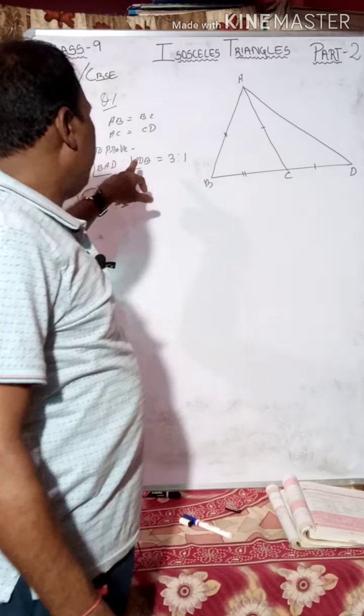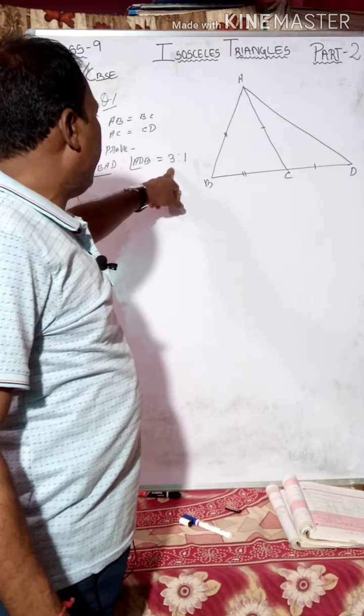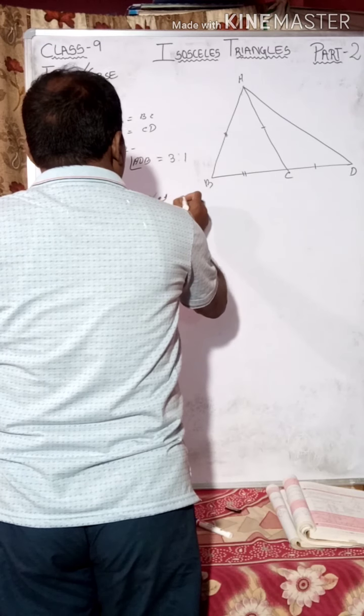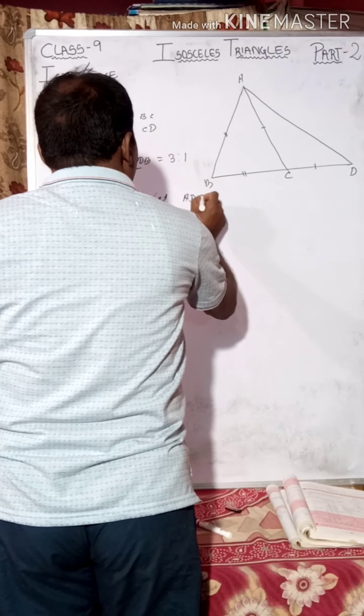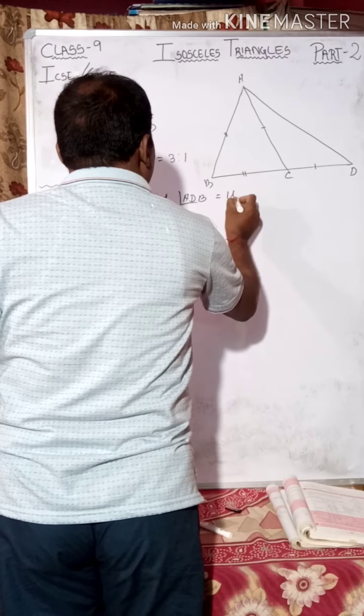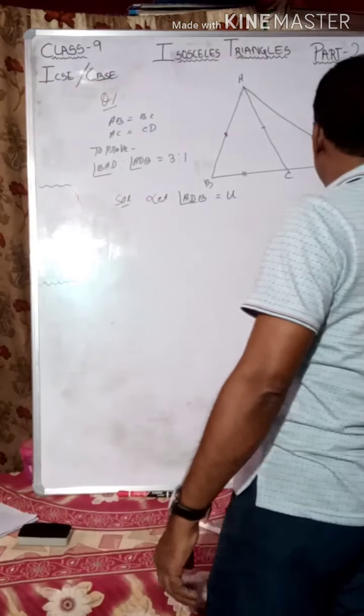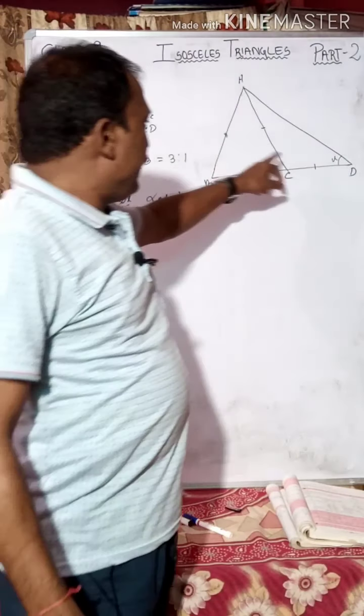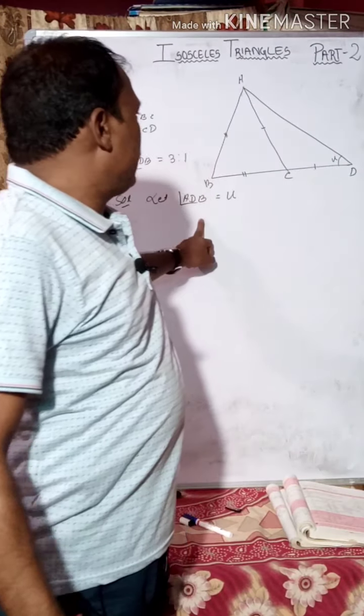Angle BAD to angle ADC is 3:1. Let angle ADB be equal to x. Suppose this angle is x. Angle ADC is equal to x.